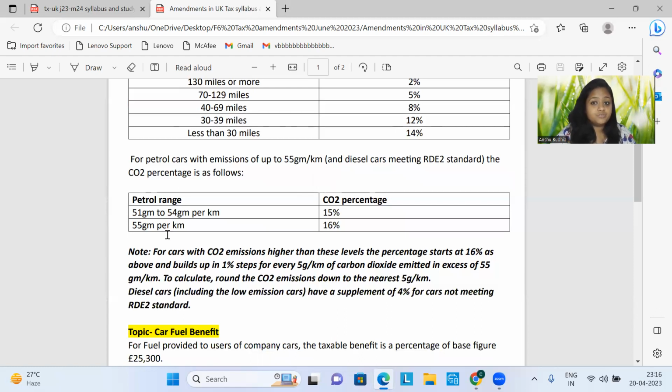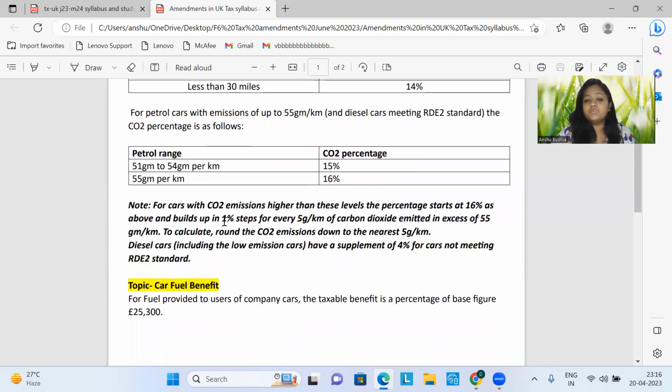Now, a few points to note. For cars with CO2 emissions higher than these levels, the percentage starts at 16%, as above, and builds up in 1% steps for every 5 grams per kilometer of carbon dioxide emitted in excess of 55 grams per kilometer. To calculate, always round the CO2 emissions down to the nearest 5 grams per kilometer.